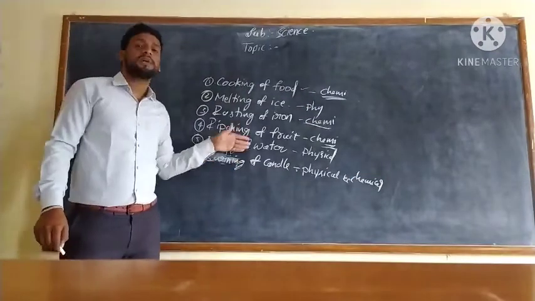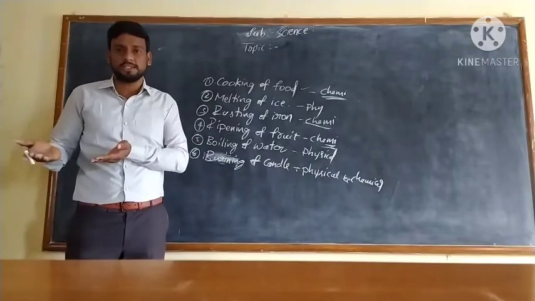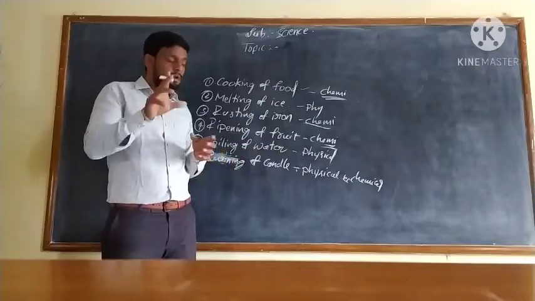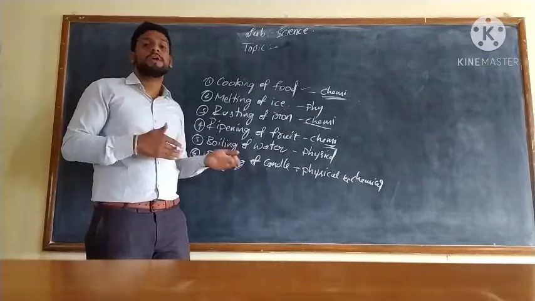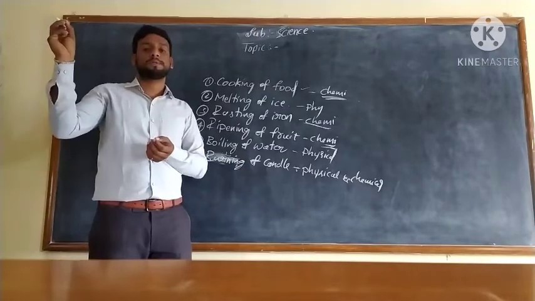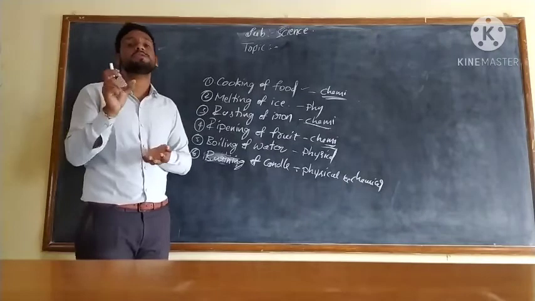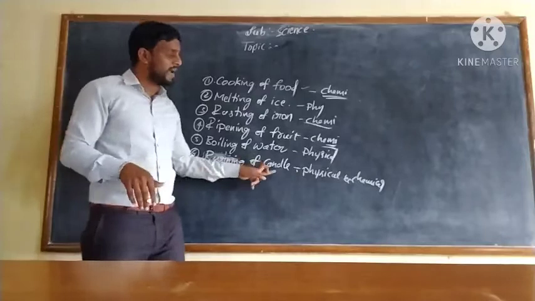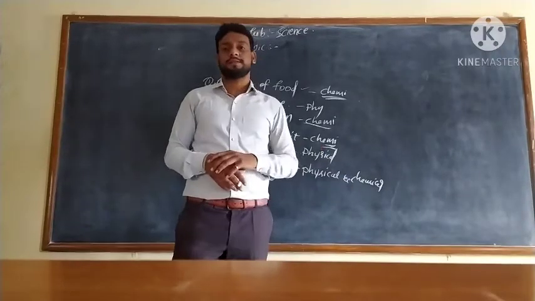Because if you burn the candle, it melts and produces wax, which is a physical change. But it also produces carbon dioxide and water vapor, which are new substances. So the burning of candle is both a physical and a chemical change.